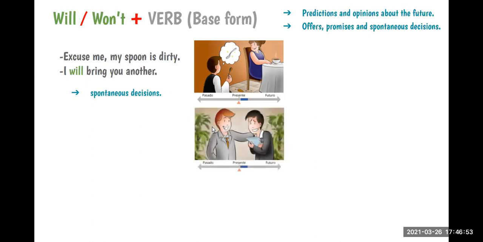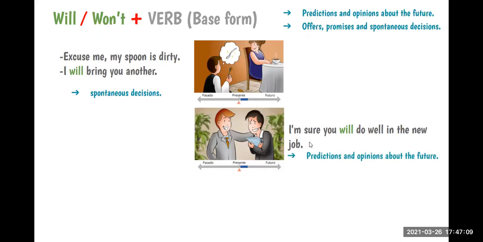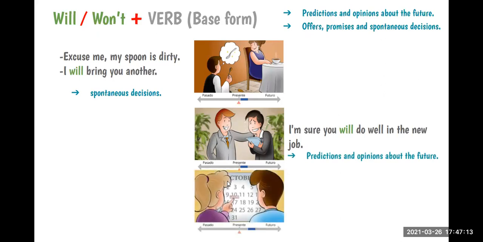Let's go to the next one. Here we have, I'm sure you will do well in the new job. What about this? What are we using? Prediction. Predictions, okay. We are making predictions or giving our opinion about the future, right? What about this one?